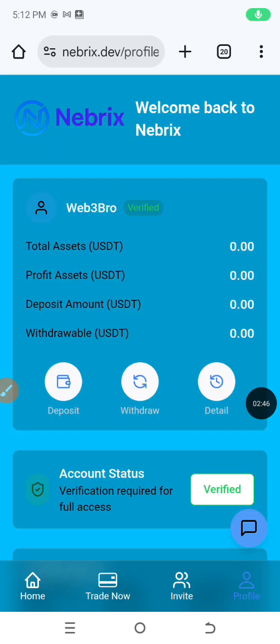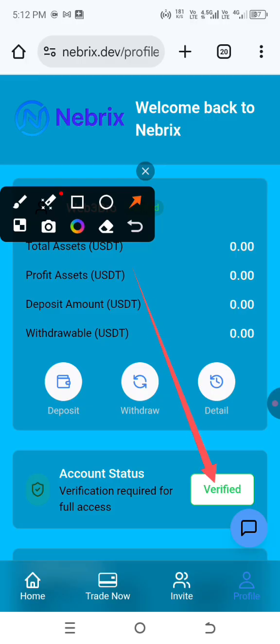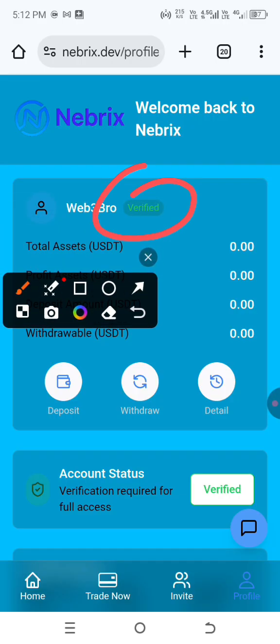Immediately I uploaded my document, it was verified instantly. You don't even need to wait for 2 minutes or 50 seconds. It's very instant. Once you upload your document, it will be verified instantly. This is also to help protect your identity and your details on the system. Now as you can see, I am verified. I have full access to trade on the platform. Also, look right here, you see verified.